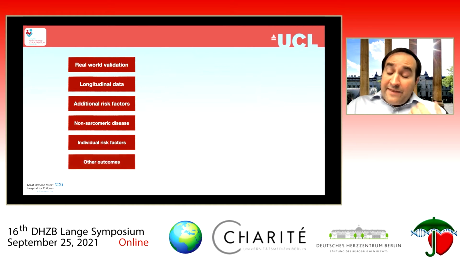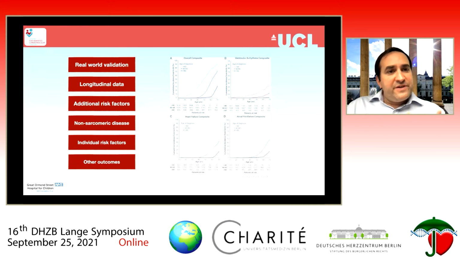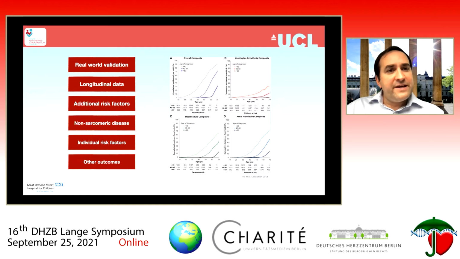And then finally, I think it's important to remember that although sudden cardiac death is the most common cause of death during childhood, hypertrophic cardiomyopathy at heart remains a disease of heart failure. And there are very elegant data from the SHARE registry to show that, particularly in those individuals who are diagnosed during childhood, there's a significant lifelong burden of disease, which is primarily related to heart failure, atrial fibrillation, and stroke. So it's important also to consider those outcomes when we think about prognostic models in this disease.